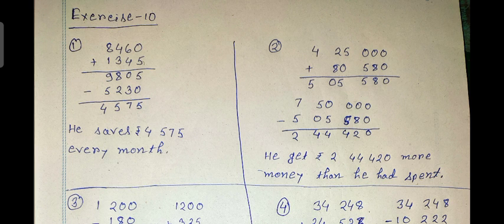Mr. Risby bought a house for rupees 4,25,000. He spent rupees 80,580 on painting and decorating the house. He sold the house for rupees 7,50,000. How much more money did he get than what he spent?